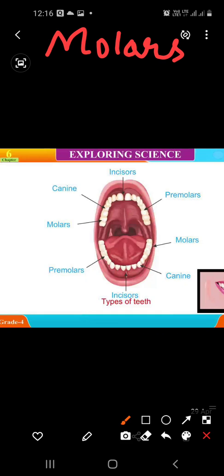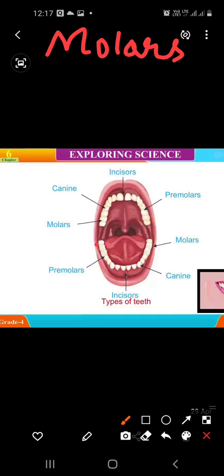Look here, these are premolars, and next to the premolars, these are molars. They are located at the end and corner of our mouth.